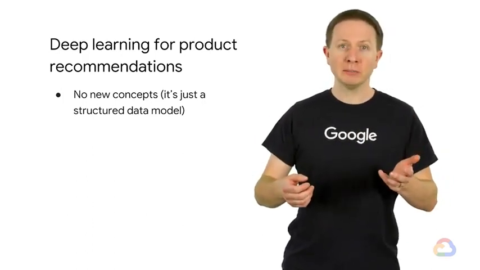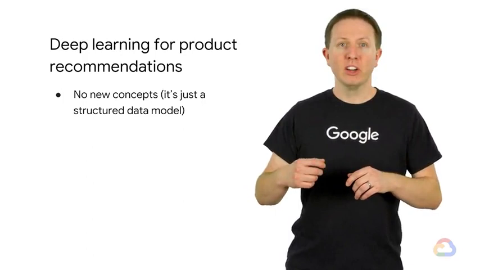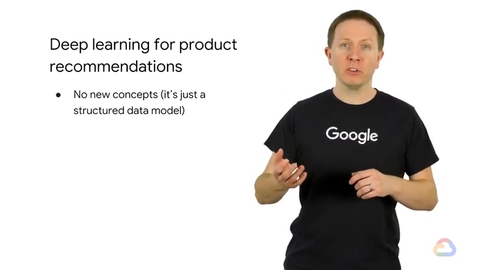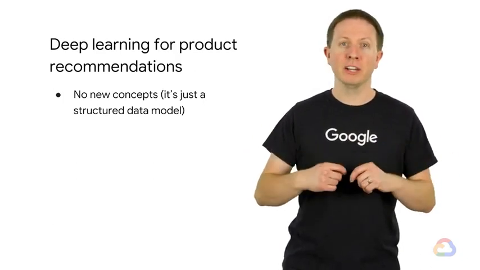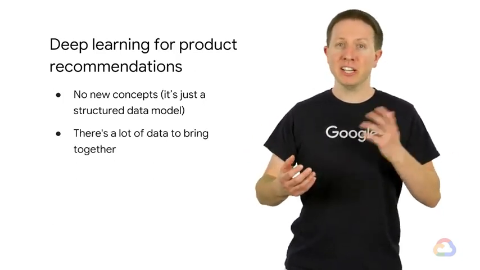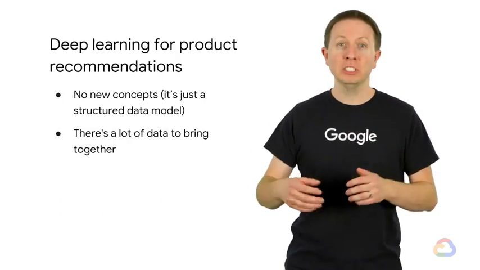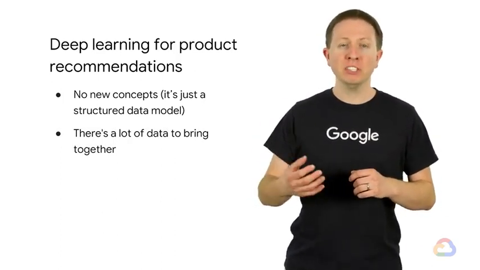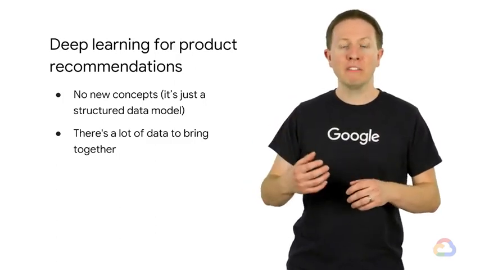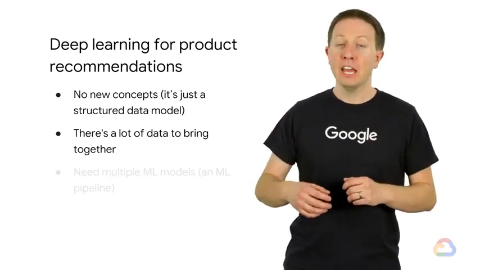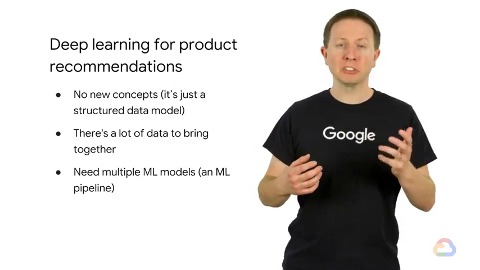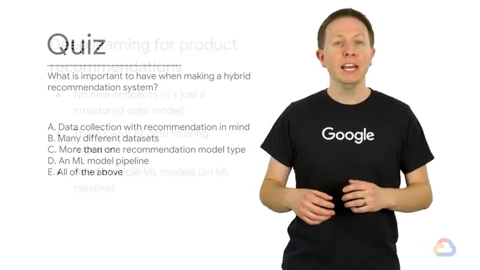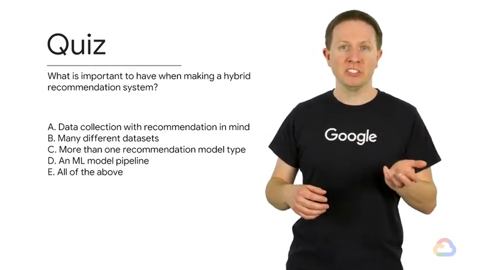There are no new concepts that need to be learned to implement it. We can just use the building blocks we already have made. It's just a structured data model, which we have had a lot of practice working with already. As we saw from the design lab, there's a lot of data to bring together. This is a good thing because data is the fuel for machine learning. The more ways we can figure out to take advantage of it, the more likely we will have a powerful final model. Therefore, we will need multiple machine learning models connected together in a machine learning pipeline to make the greatest impact. Let's now test our knowledge about hybrid recommendation systems.